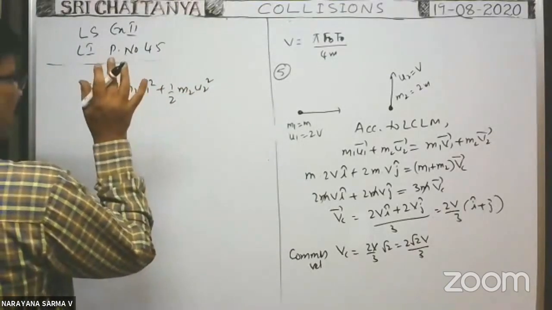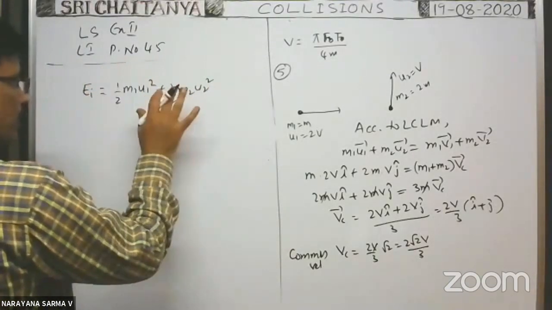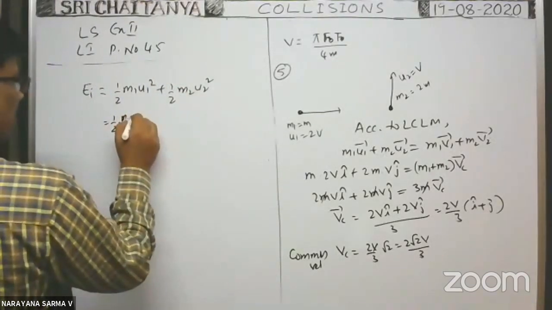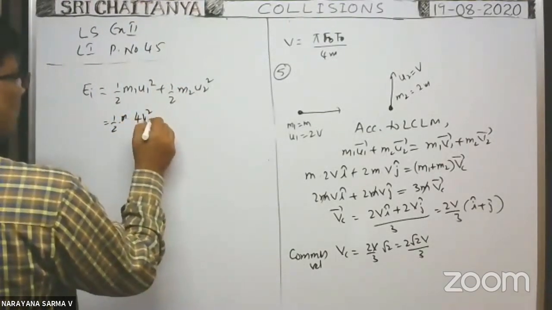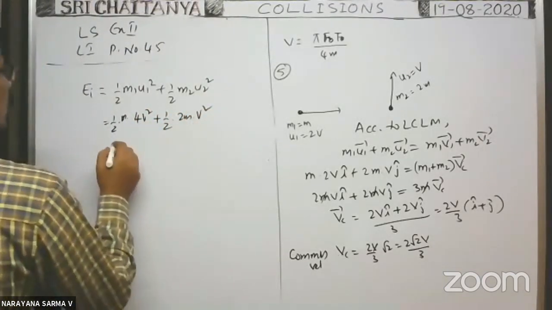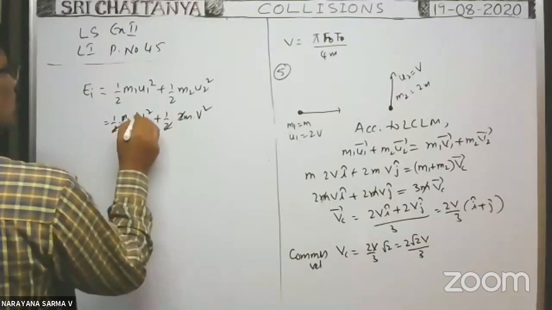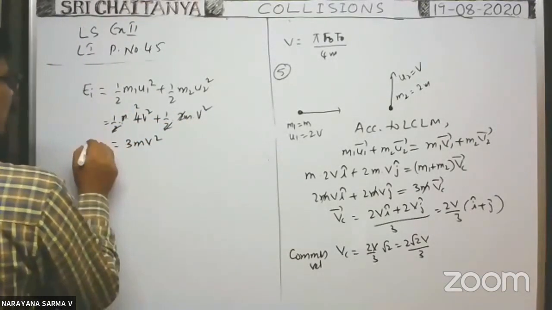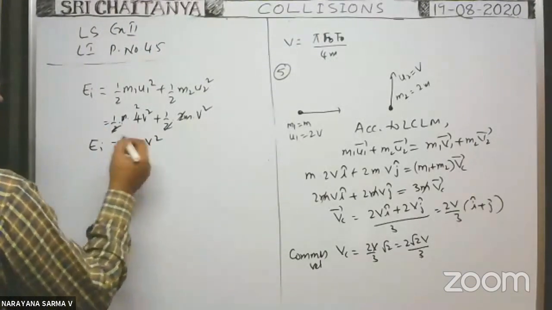This is the kinetic energy before collision. That is equal to half m into 2v whole square, so 4v square, plus half 2m into v square. Here 2 cancels, 2mv square plus mv square, that means 3mv square. It is the initial kinetic energy of the system before collision.